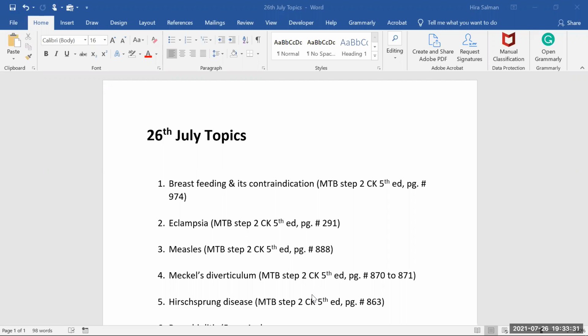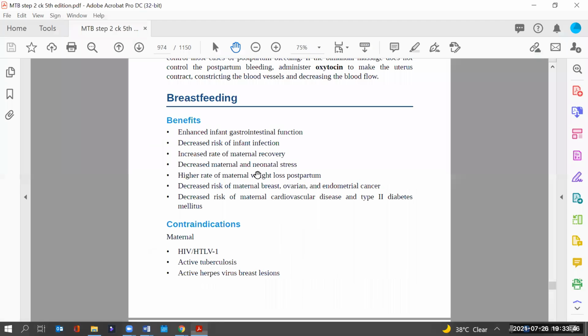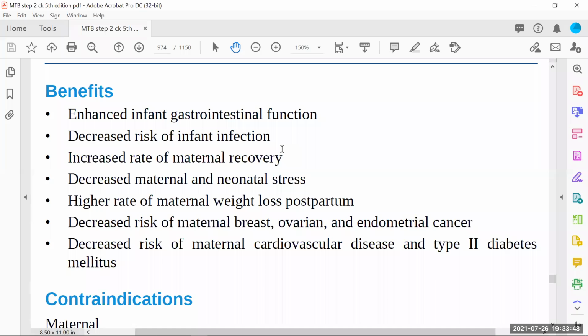Or there are certain questions in which there is mastitis, postpartum mastitis, and what treatment we are going to offer, and which organism is actually involved in causing that particular situation. So let's have a look at breastfeeding from MTB, page 974. Here we have this short topic of breastfeeding.